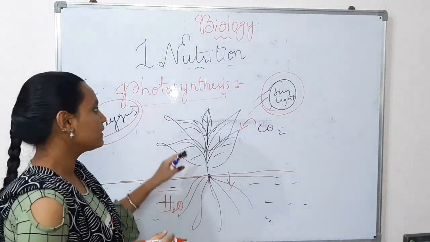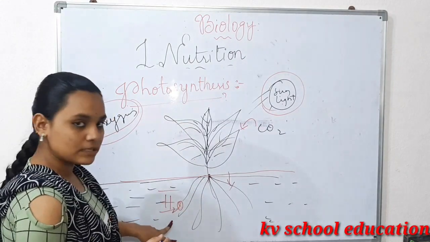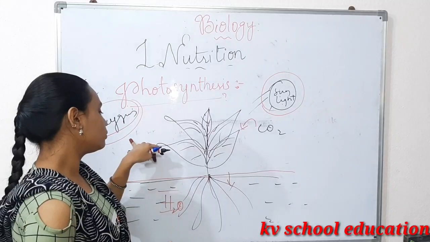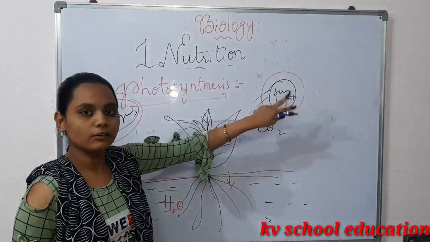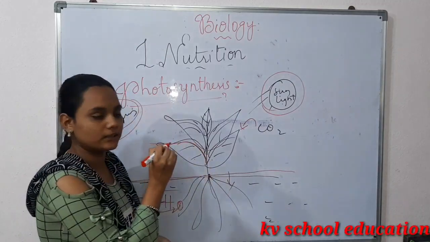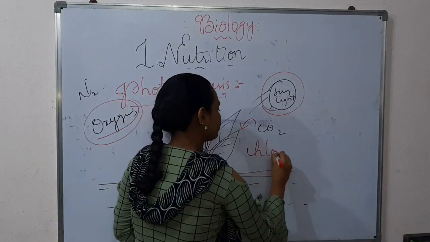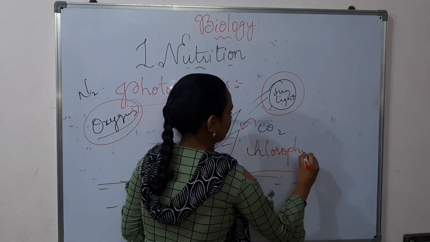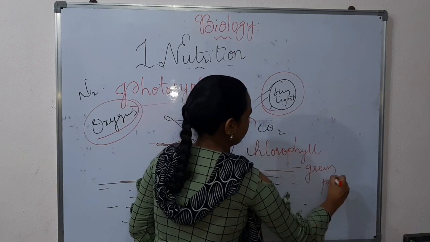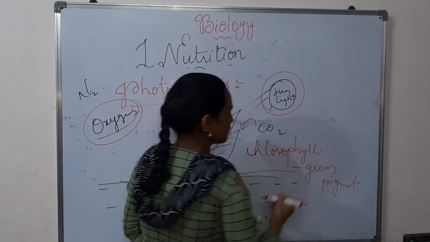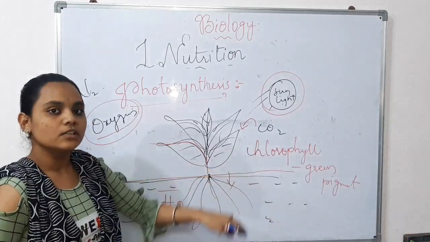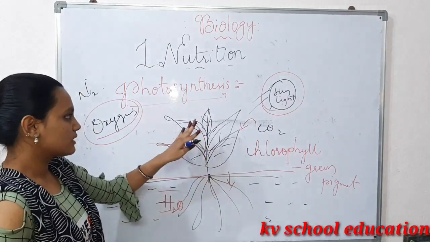So once again I will repeat: plants take water from the soil, carbon dioxide from the air, and oxygen too, in the presence of sunlight and chlorophyll. Chlorophyll is nothing but a green pigment which is present in leaves. So this is about photosynthesis.